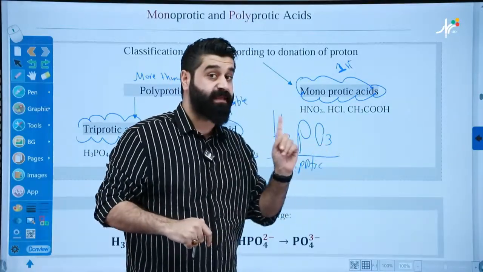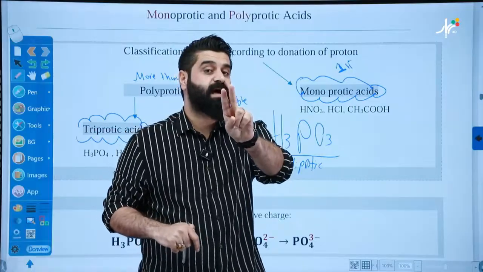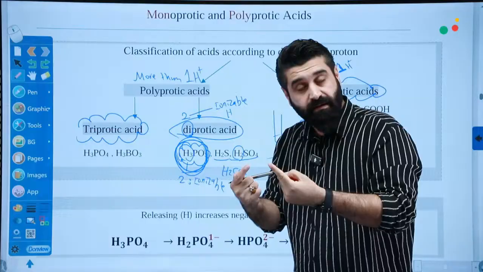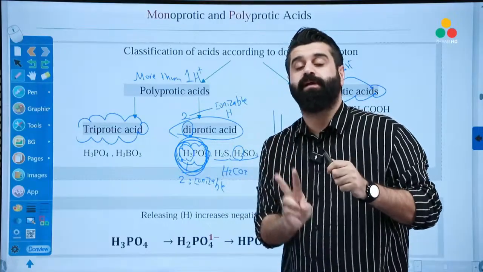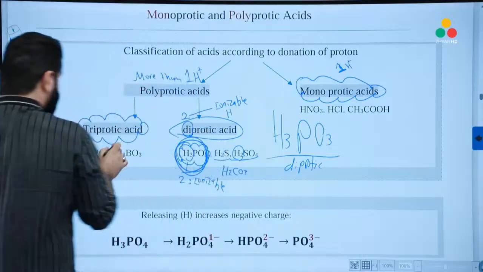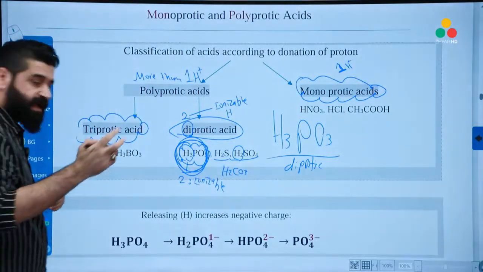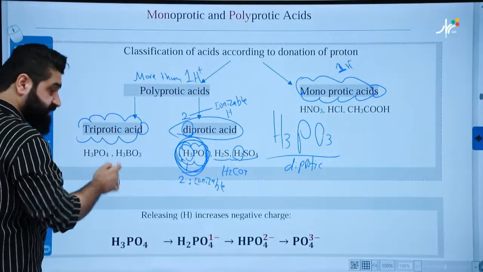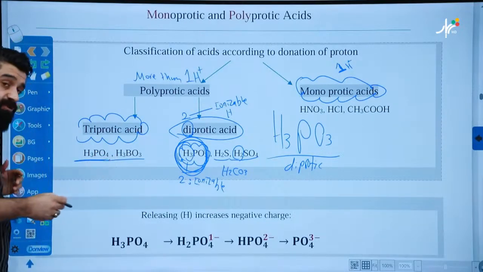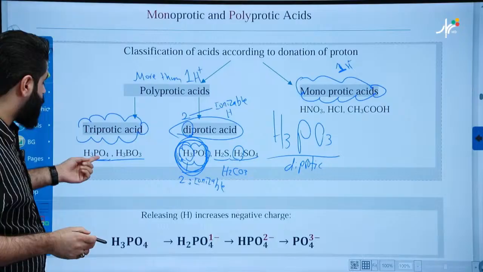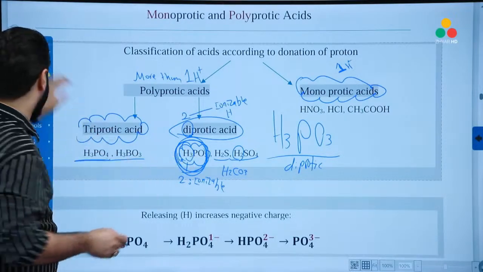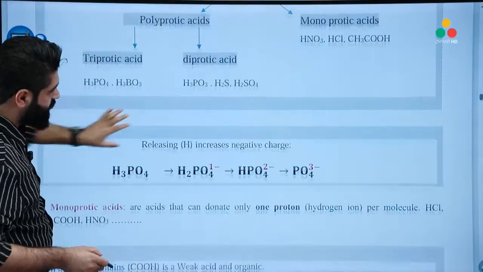This is a diprotic because only 2 protons are ionizable. Only 2 of them. Later I will tell you why only 2 protons are ionizable. Just wait. Triprotic acids, according to the book, we have two triprotic acids for you. Okay, so these are mandatory for you to know. H3PO4, which is phosphoric acid, and boric acid, but this one, phosphorous acid. Good. I'll get back to this.